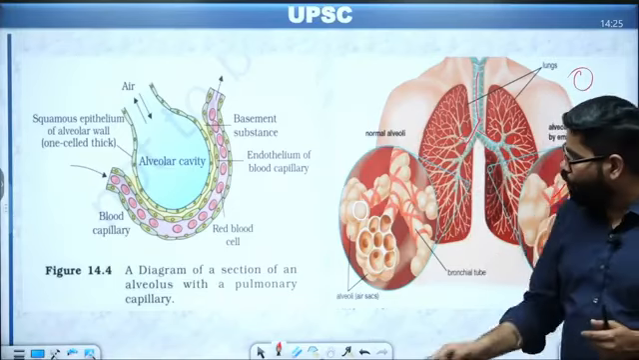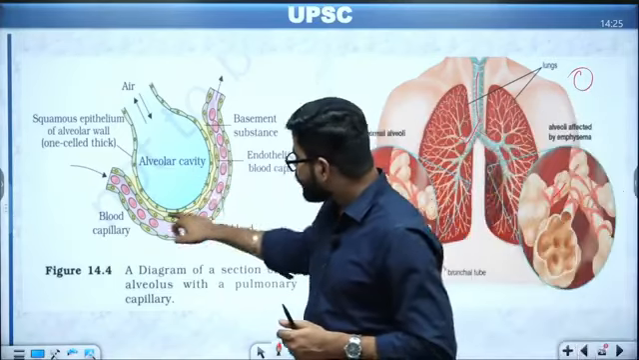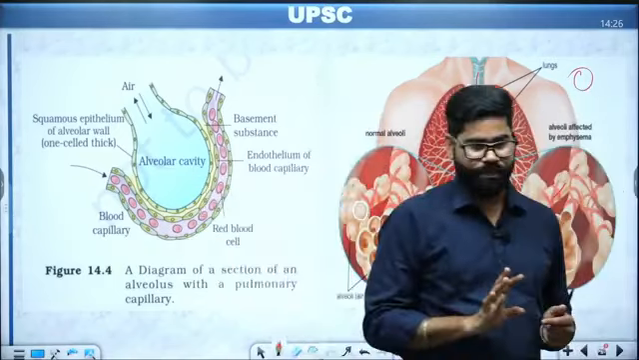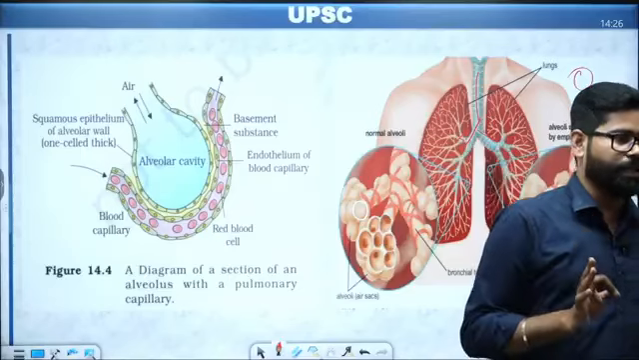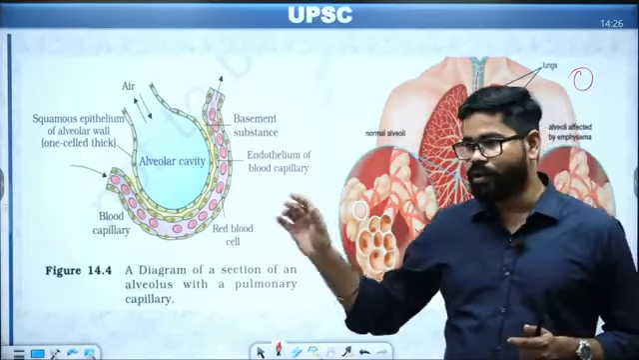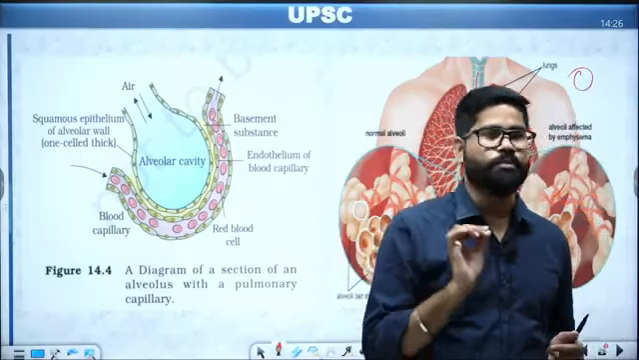Now all these alveoli are also connected with blood capillaries. The blood capillaries have a supply of red blood cells. Red blood cells have hemoglobin. So this is how it works. This is how our respiratory system works.